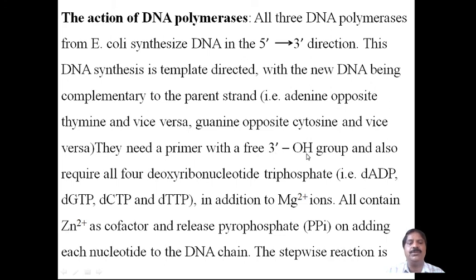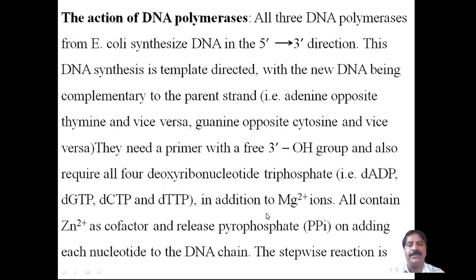They need a primer with a 3' OH group, and also require all four deoxyribonucleotide triphosphates: deoxyadenosine triphosphate, deoxyguanosine triphosphate, deoxycytosine triphosphate, and lastly thymidine triphosphate.